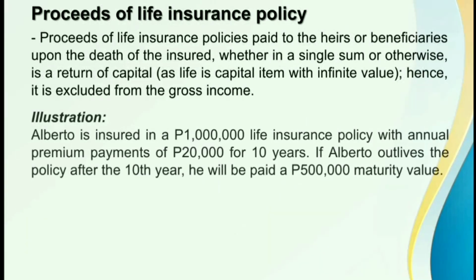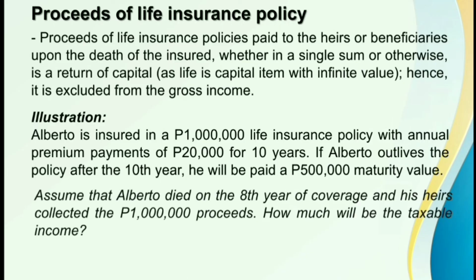For example, Alberto is insured in a 1 million pesos life insurance policy with annual premium payments of 20,000 pesos for 10 years. If Alberto outlives the policy after the 10th year, he will be paid a 500,000 pesos maturity value. Let's assume that Alberto died on the 8th year of coverage and his heirs collected the 1 million pesos proceeds. The question is, how much will be the taxable income?